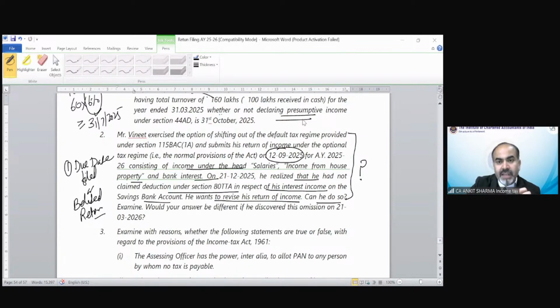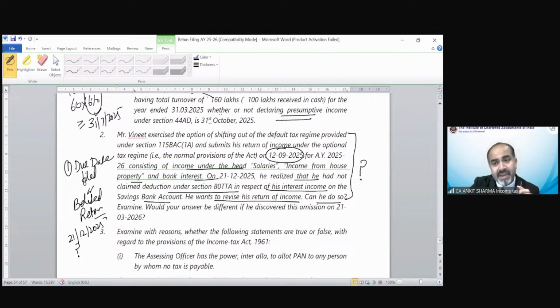After due date, Hardik is saying belated return. Correct. It is not filed on the due date because he is a salaried person, so the due date would be 31st of July, and he has filed in September. So it is a belated return. Now the question is, can he revise this return on 21st of December 2025? Is it possible or not? You have to answer whether we are able to revise this return on 21st December 2025.